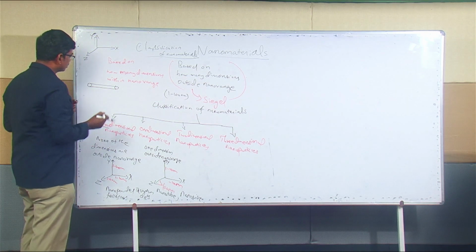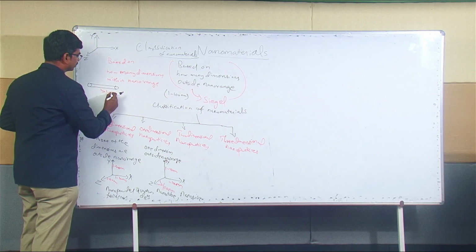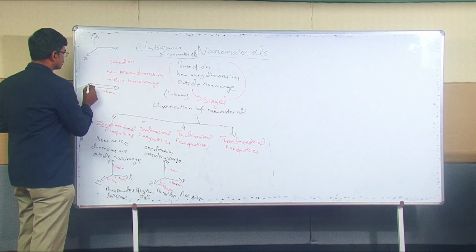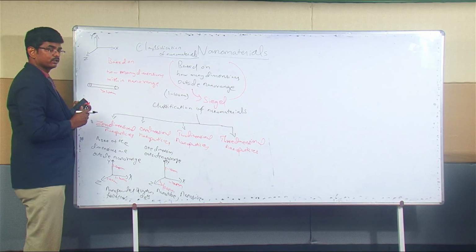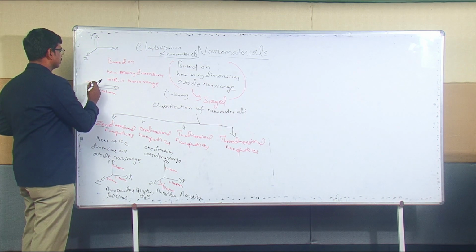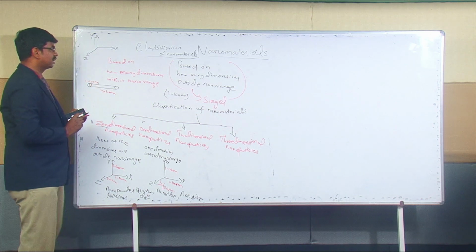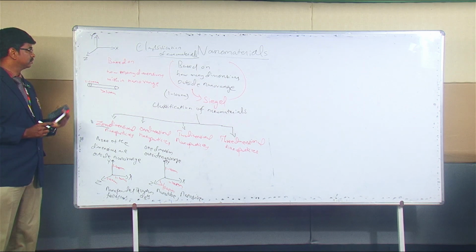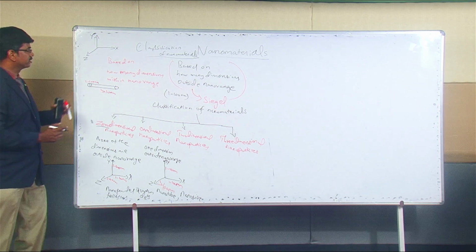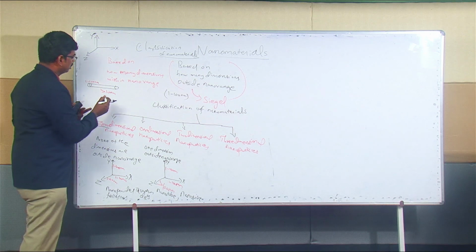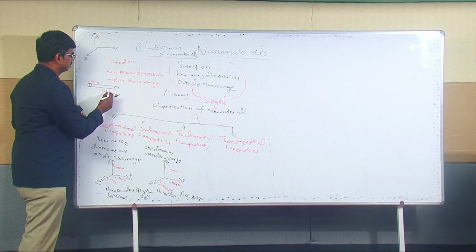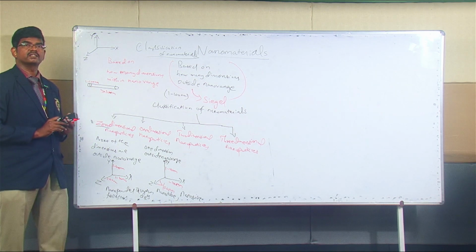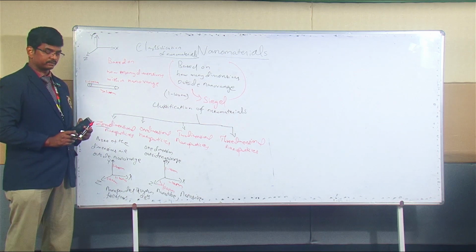This length is greater than 100 nanometer, whereas the other two dimensions, its thickness, are within 1 to 100 nanometer. If one dimension is above 100 nanometer, we can say it is a one-dimensional nanomaterial.